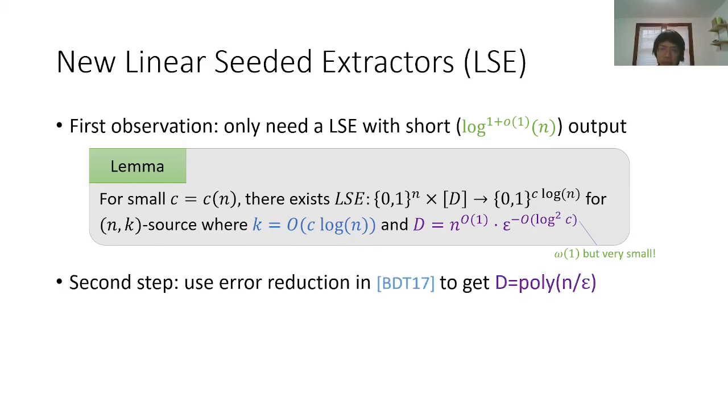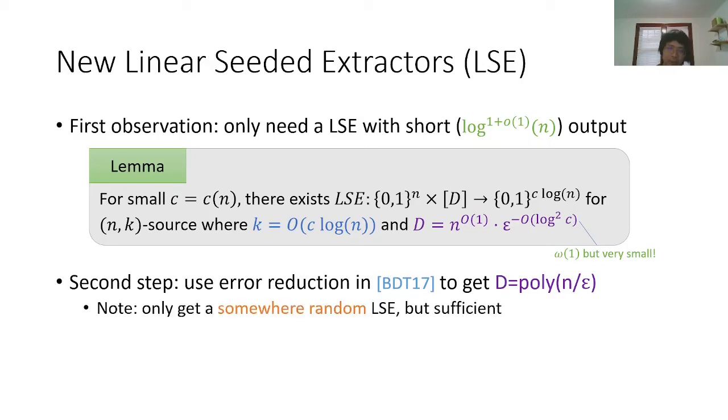So in the second step, we can apply an error reduction trick by Ben-Aroya and Ta-Shma to further get the seed range down to poly n over epsilon. And the drawback of this error reduction is we will only get a somewhere random linear seeded extractor, which means for every seed, we don't really get a uniform output, but we get some candidates of uniform output, and it's going to guarantee that one of the candidate outputs is uniform. But it turns out that this is sufficient for our application.